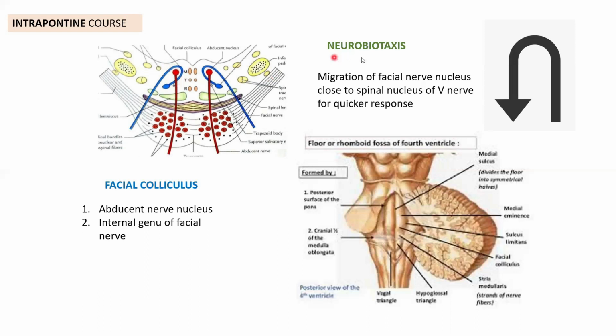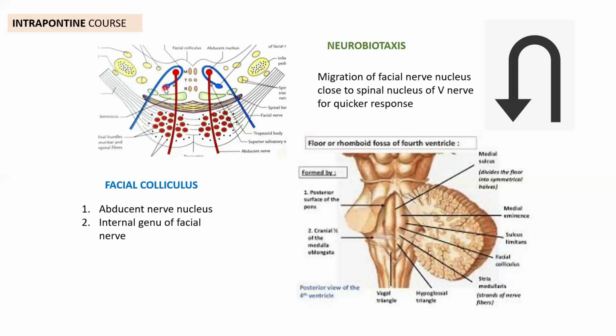So why does this have to happen? Heard about neurobiotaxis? What you see in blue here is the motor nucleus of the facial nerve. The red one here is the abducent nerve nucleus. Can you see something yellow here? That is the spinal nucleus of the trigeminal nerve. So why is this happening?